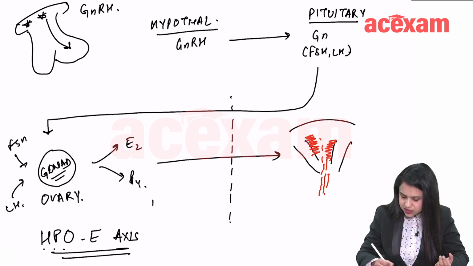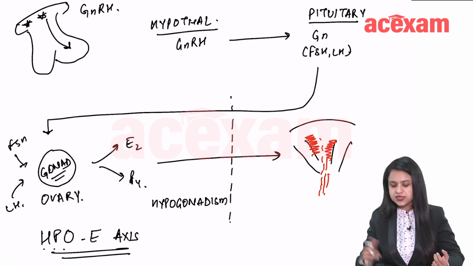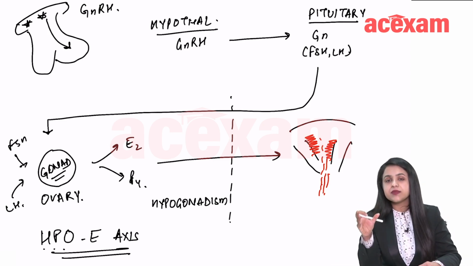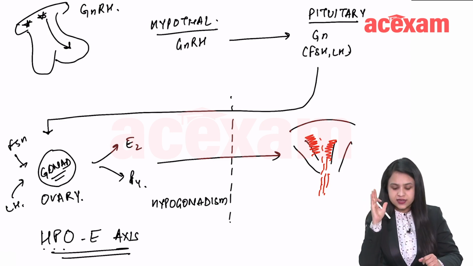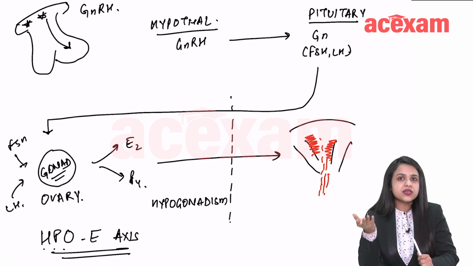So, if there is hypogonadism, so that estrogen and progesterone is not produced, then the menses will not occur. Now, this hypogonadism can be because of the fault in ovary, or the fault in the center, that the hypothalamus or pituitary may not be producing enough hormones. So you remember it like that.